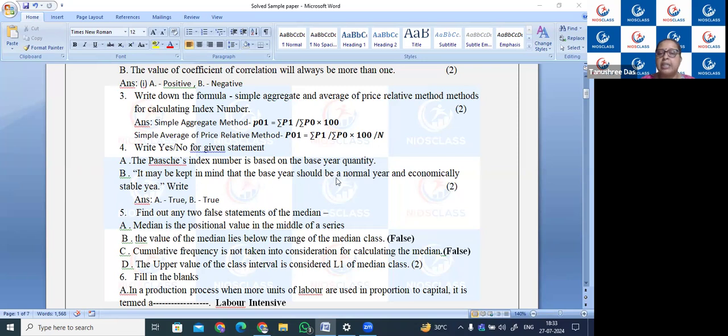Now the Paasche index number is based on base year quantity, and second, it may be kept in mind that the base year should be a normal year and economically stable year. So the first statement is true, the second statement is also true.